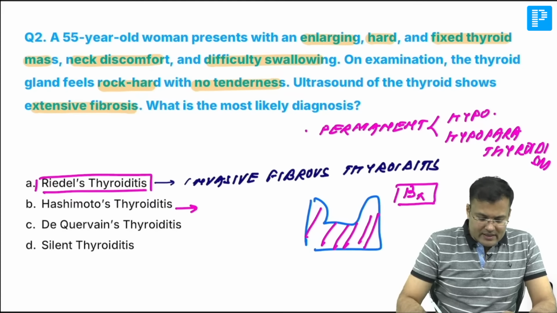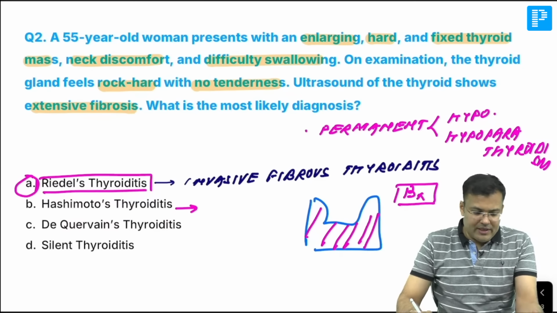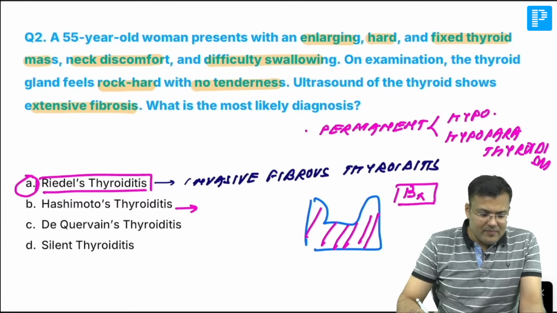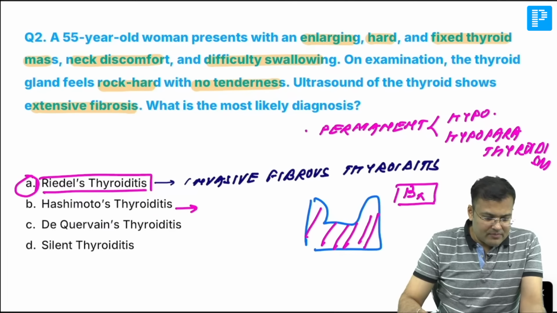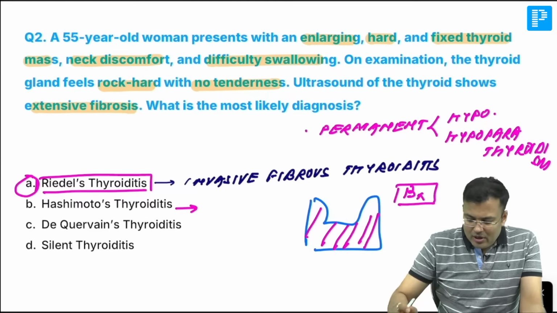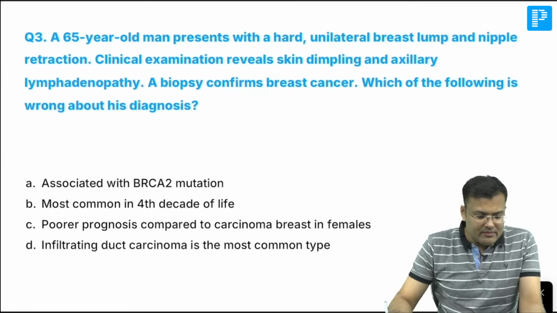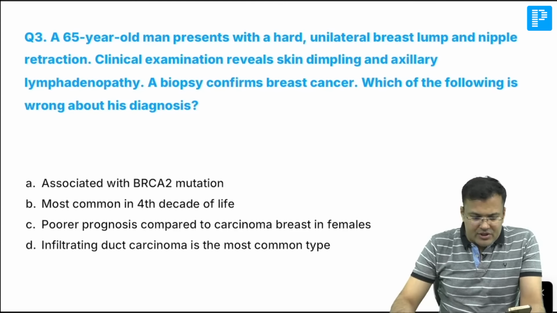So here, what is the correct answer? The correct answer is option A. Clear? So what is the correct answer? Correct answer is option A. Next question you can see. So you can see question number 3.